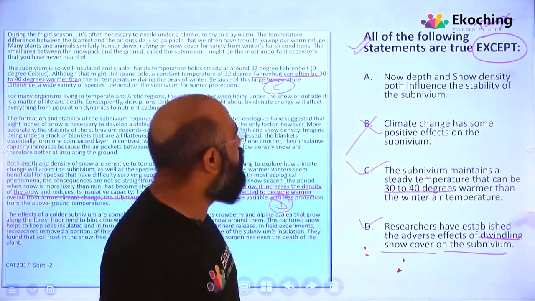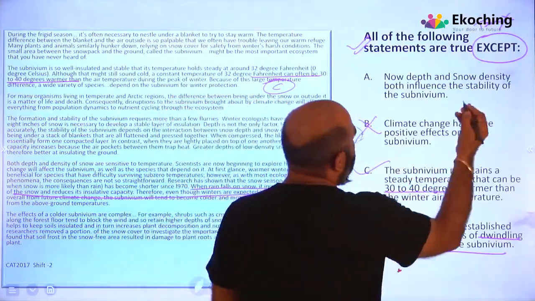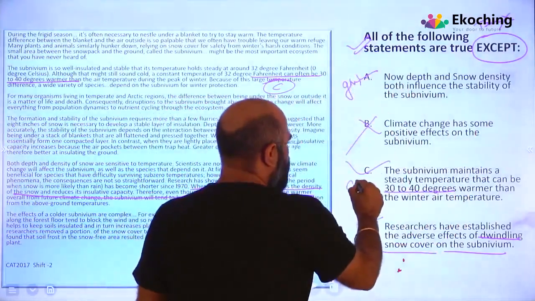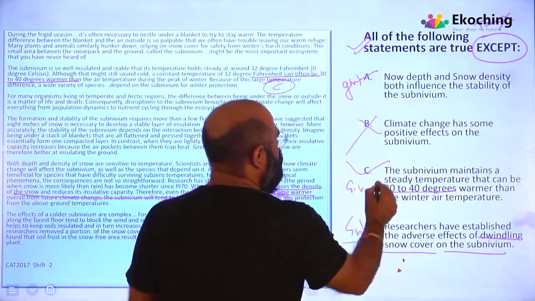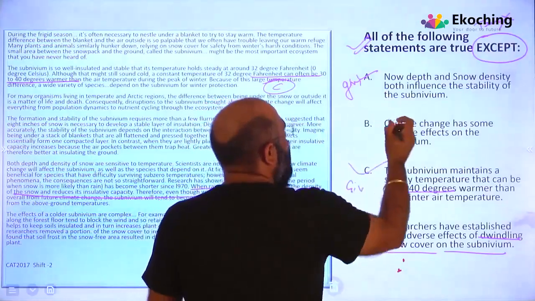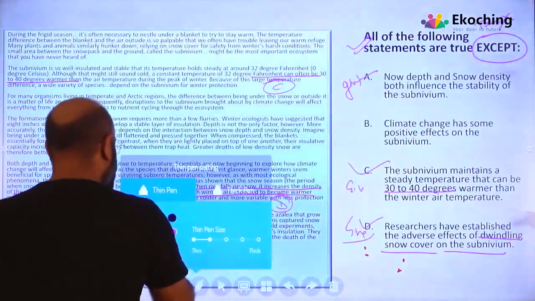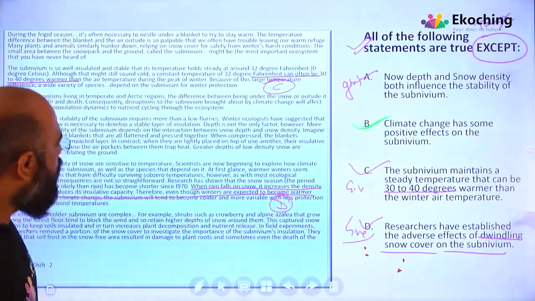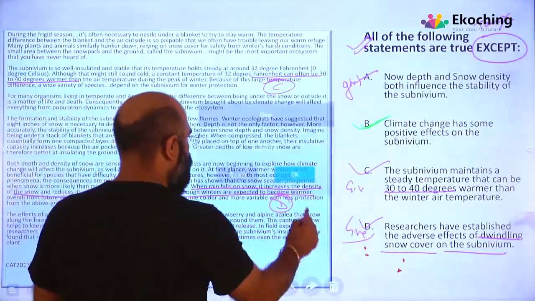Let's go to option A. Now depth and snow density both influence the stability. Yes, it is given. The only thing which is not given is B, and this should be my right answer. Clear everyone? I hope it is clear. Now let's move to the next.